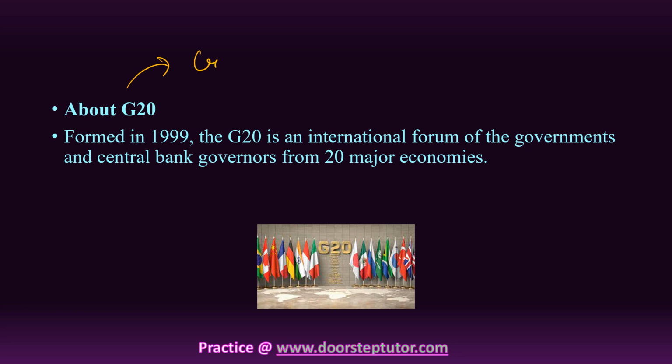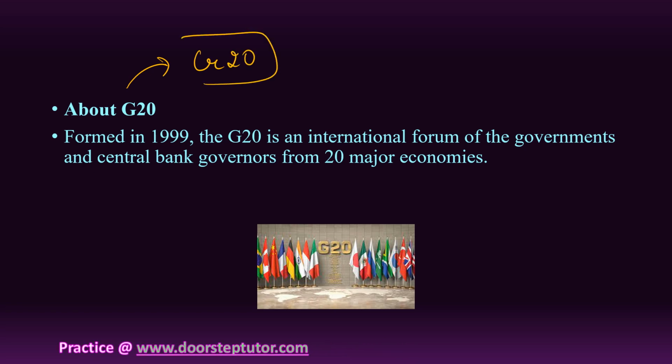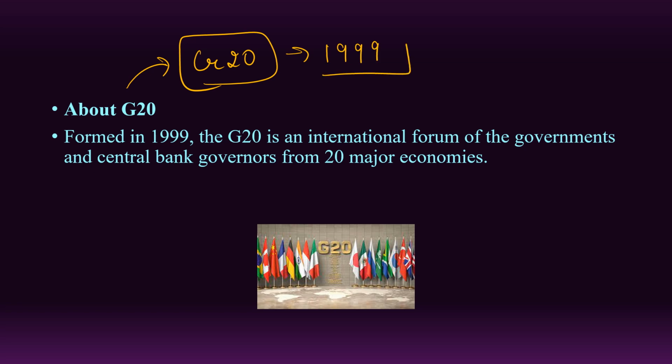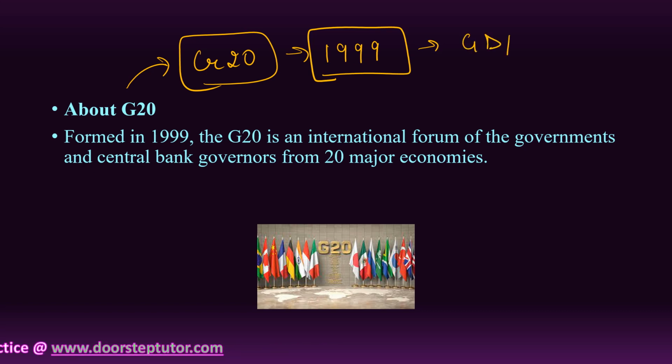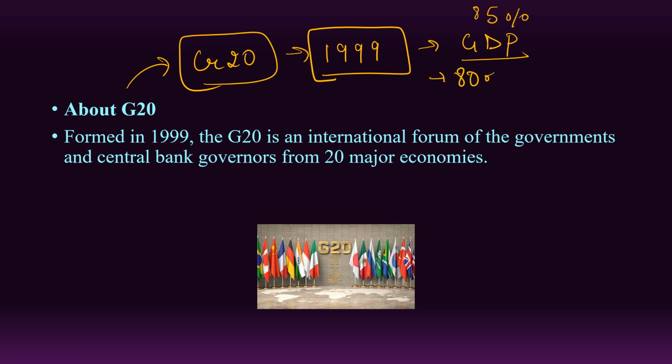Talking about G20, we already know how important it is. But talking about its history, the G20 was established in 1999. It is an international forum of governments and central bank governors from 20 major economies. G20 economies account for around 85% of the GDP and 80% of world trade.